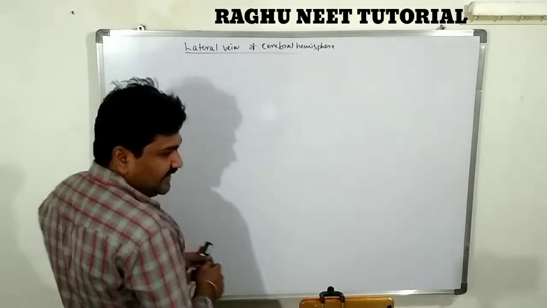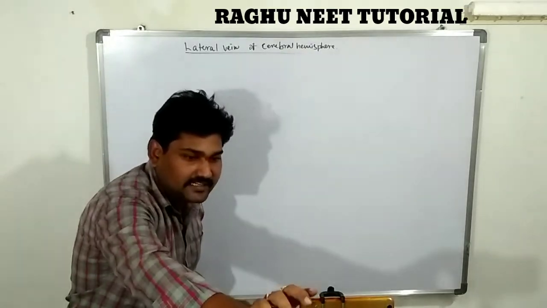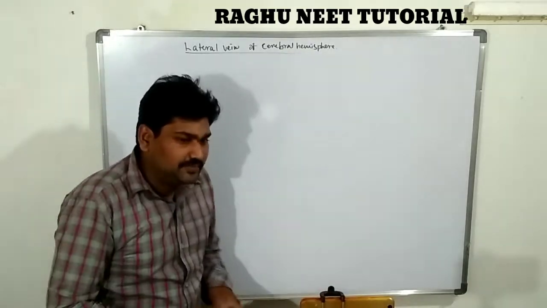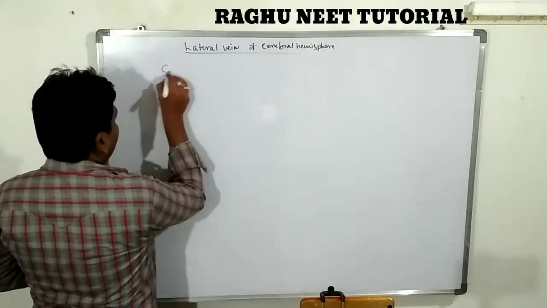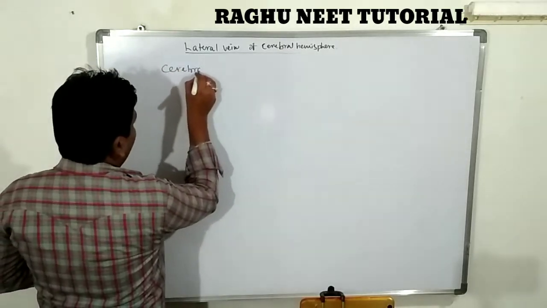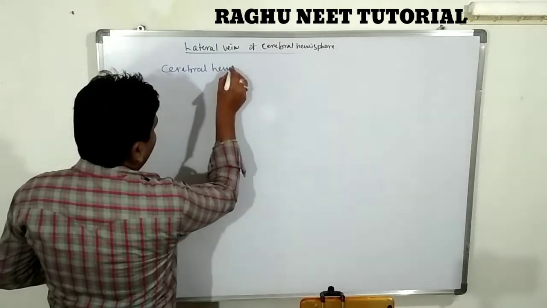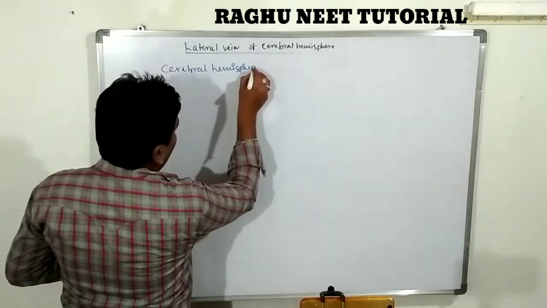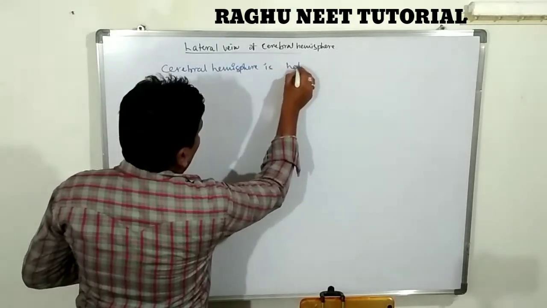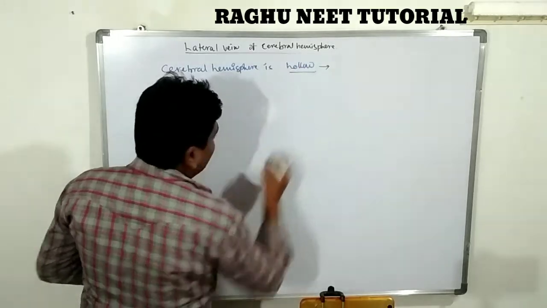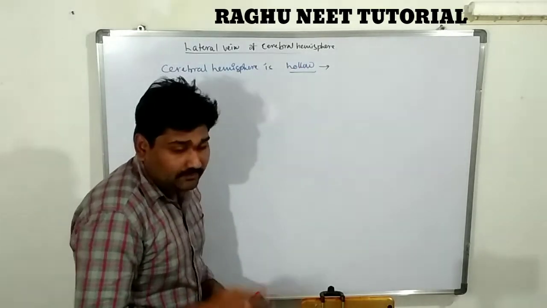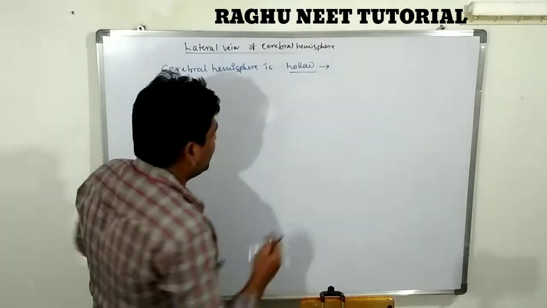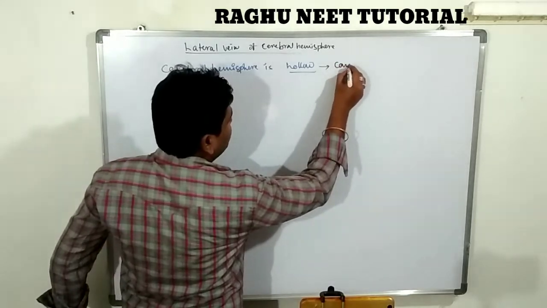The cerebral hemisphere region consists of a hollow cavity. What is the cerebral hemisphere? It is very important. The cerebral hemisphere is one of the hollow, nothing but a cavity. How many halves are there? There are two halves. That is the hollow, nothing but a cavity.